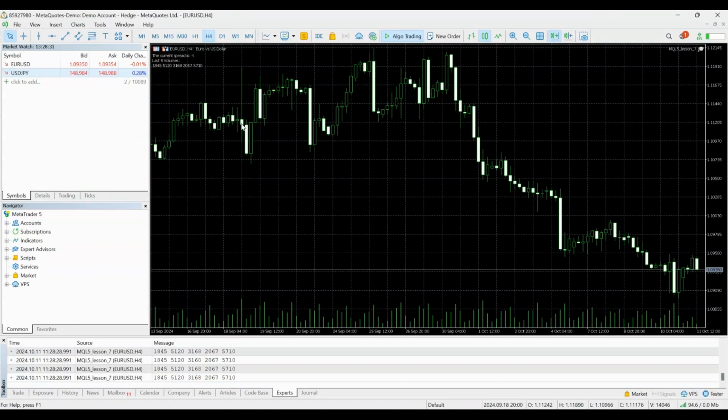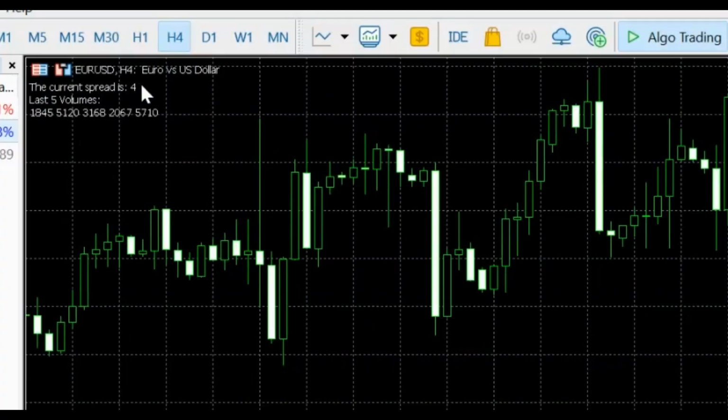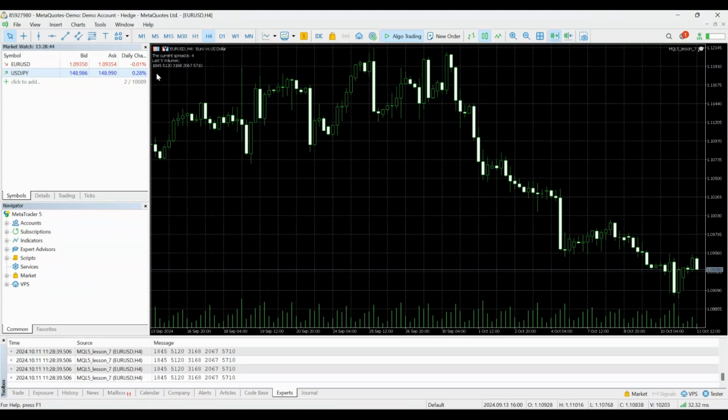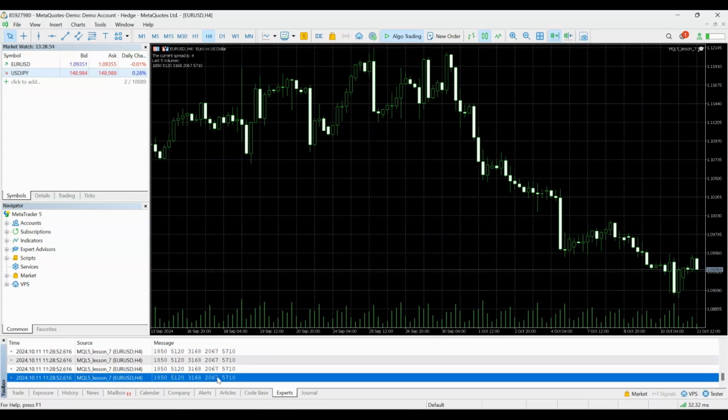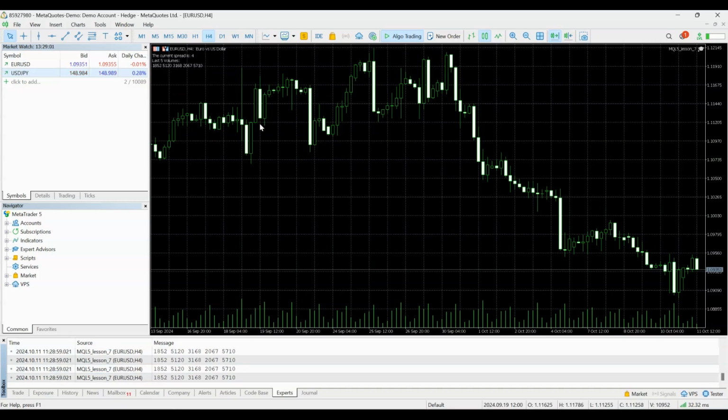If we go to MetaTrader now, you can see we've got our current spread, a new line, our last 5 volumes, a new line, and then we've got our 5 tick volumes being displayed on our chart. So we have even more information being displayed on our chart. In this part of the lesson, we've learned how to use for loops to populate a list, which we printed down here. We've then used a while loop to print that onto the screen so we can see that information and make informed trading decisions about it.